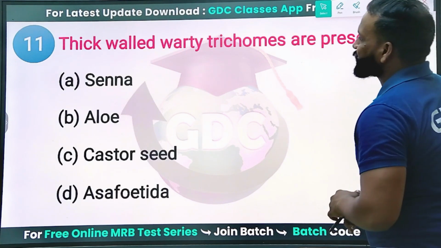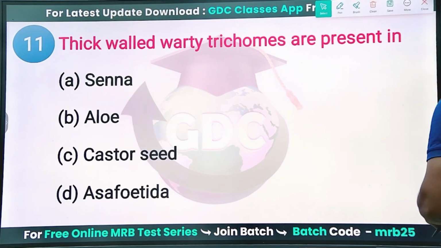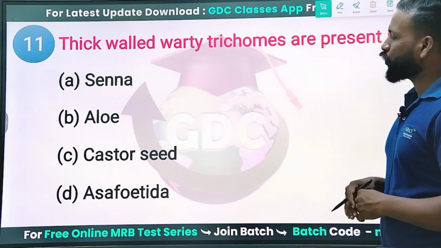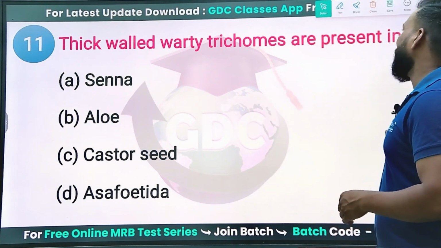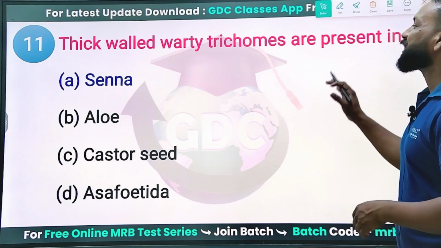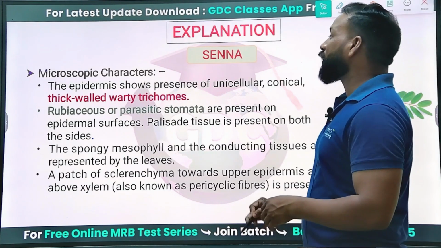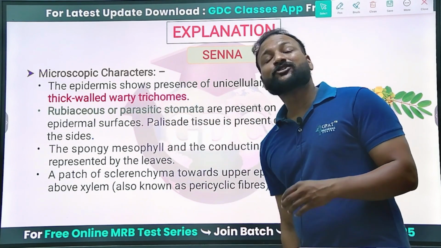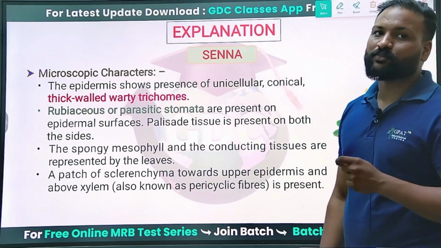Next, thick walled warty trichomes are present in either senna, aloe, castor seed, or asafoetida. Yes, they are seen in senna. Thick warty trichomes are seen in senna, and it contains rubiaceous or paracytic stomata. Do remember these two important factors as well.